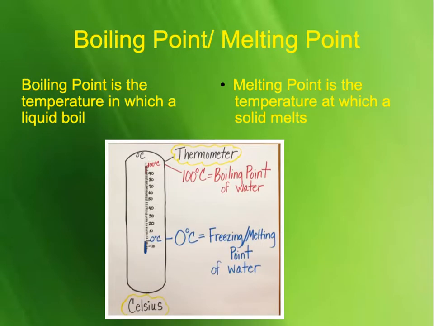Some common characteristic properties that scientists look at are boiling points and melting points. Here we have pictured the boiling point and the melting point of water. Really, anything has a boiling point and a melting point. It's just the temperature at which something boils and the temperature at which a solid melts. If I have a piece of metal, it does have a melting point. I can heat it up enough for it to melt into a liquid, and believe it or not, we can heat it up even more for it to boil. When something boils, it turns into a gaseous form. So any substance that we have does have a melting and a boiling point.